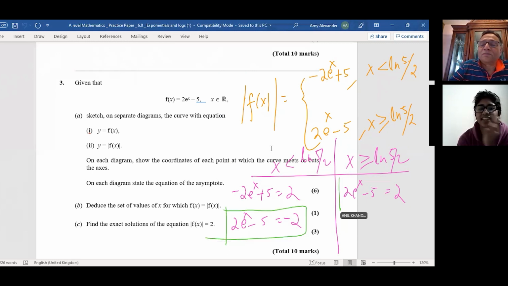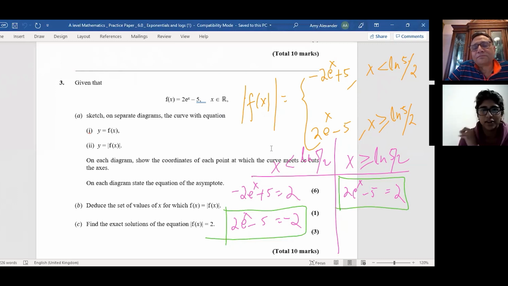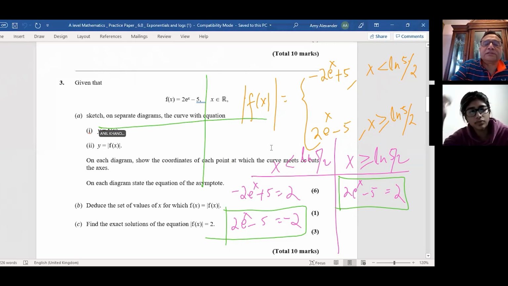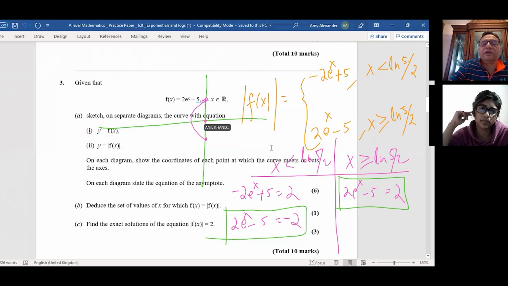Yeah, and it's easier to get my head around your way because you're really understanding the concepts of what an absolute function actually means, because the absolute function of minus 2 equals 2 and the absolute function of 2 equals 2. So you might as well work like that. The x value is the same. We are reflecting a point which is here on this, right? So the x value is the same, whether you calculate for minus 2 or for 2. That is the concept of absolute function, right?